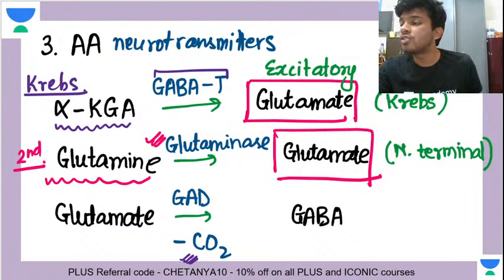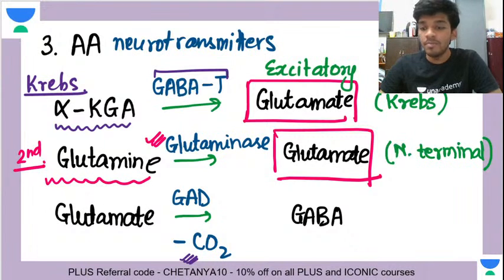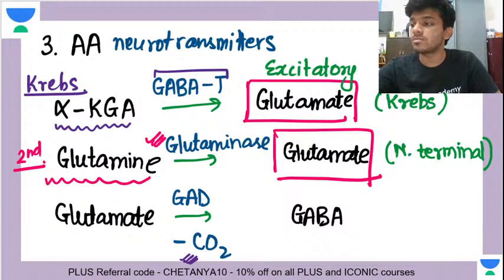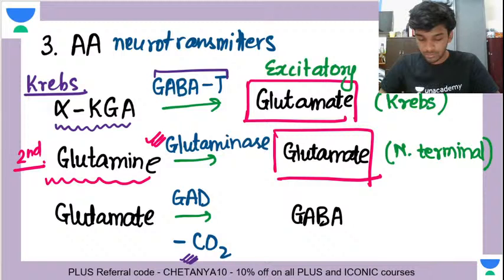Glutamate decarboxylase is the name of the enzyme, and the product is GABA. The product is GABA. Anyone has any doubts?